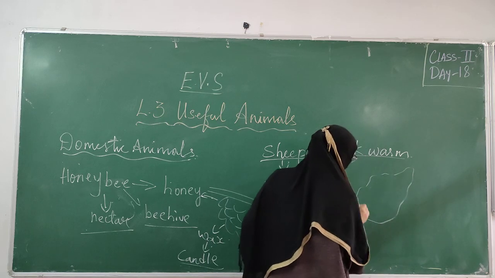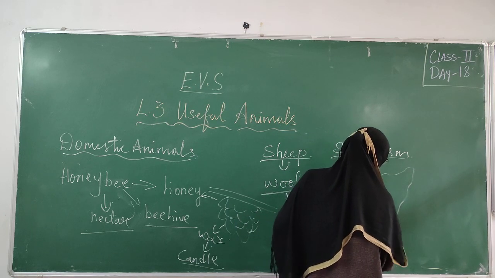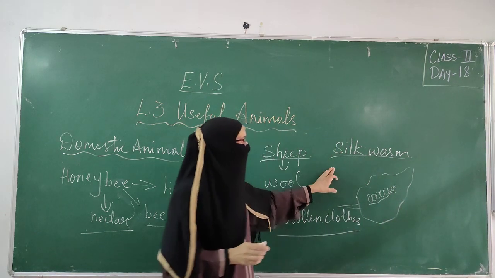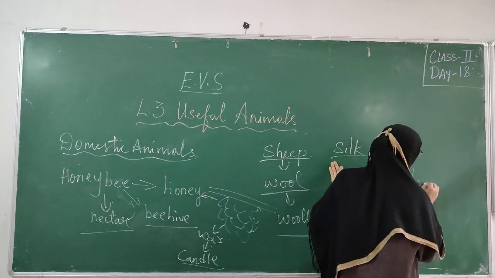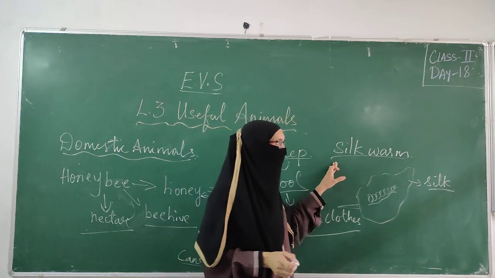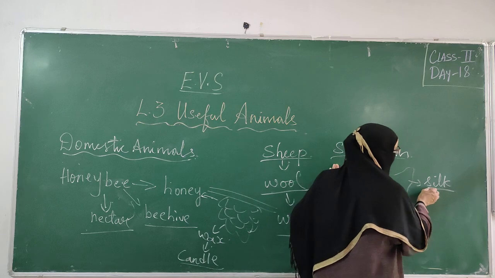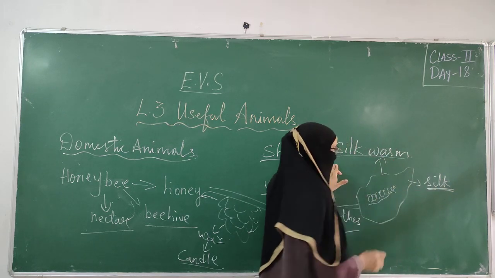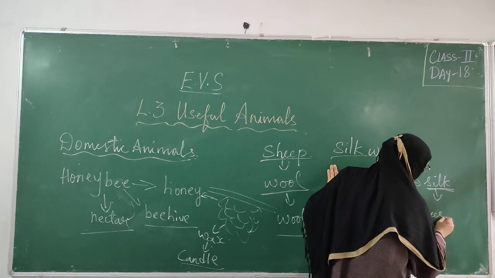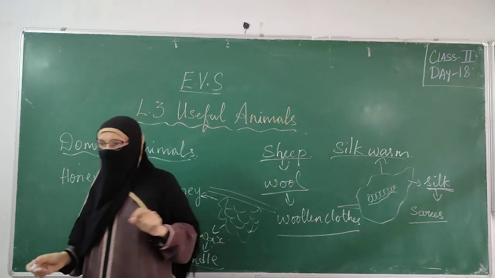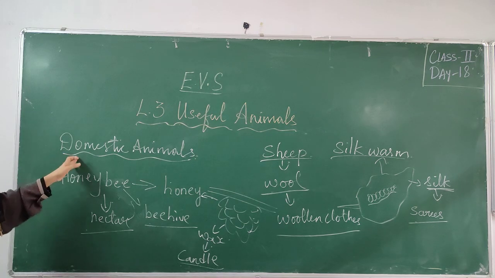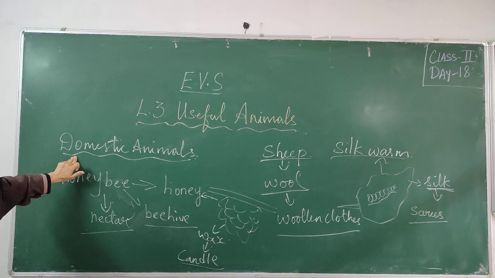silkworm. Silkworm is nothing but a kind of worm. So from this silkworm we get silk. From silkworm we have silk clothes, silk sarees. From where do we get this silk? We get this silk from silkworm. From this silkworm, silk is made, and this silk is used to make especially silk sarees and kurtas, or many clothes from this silk.